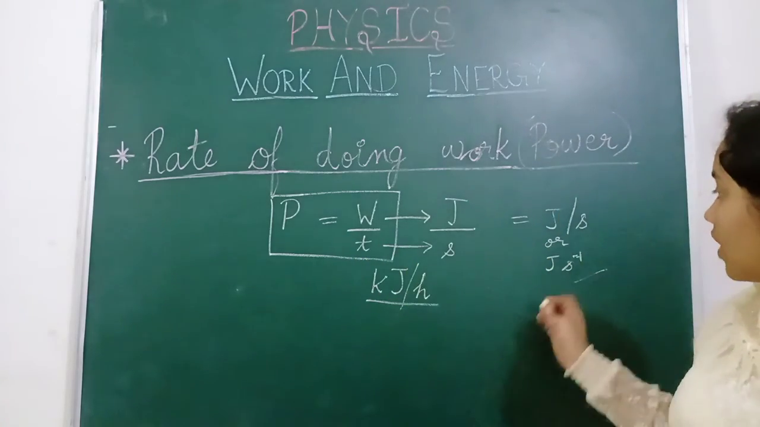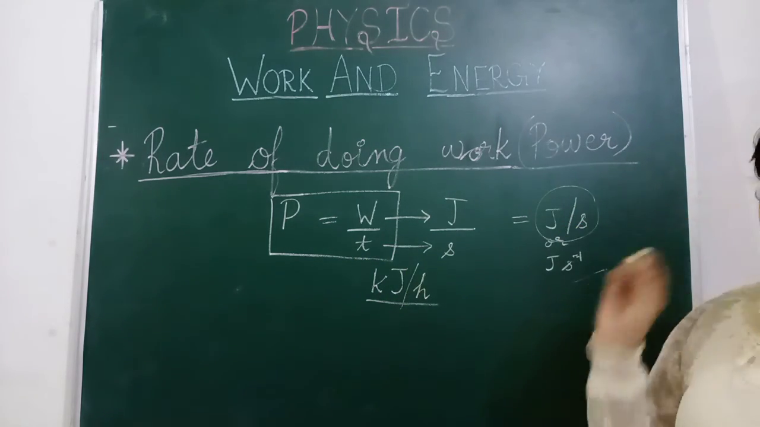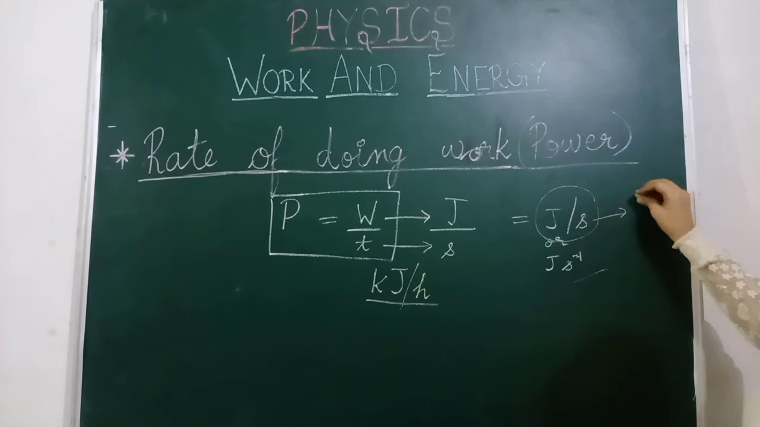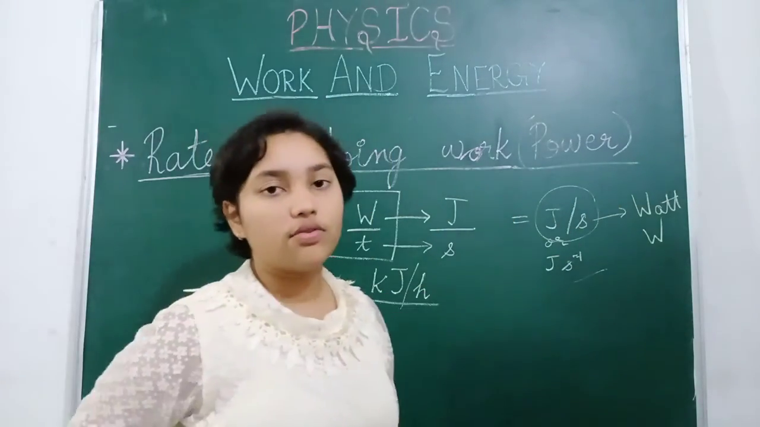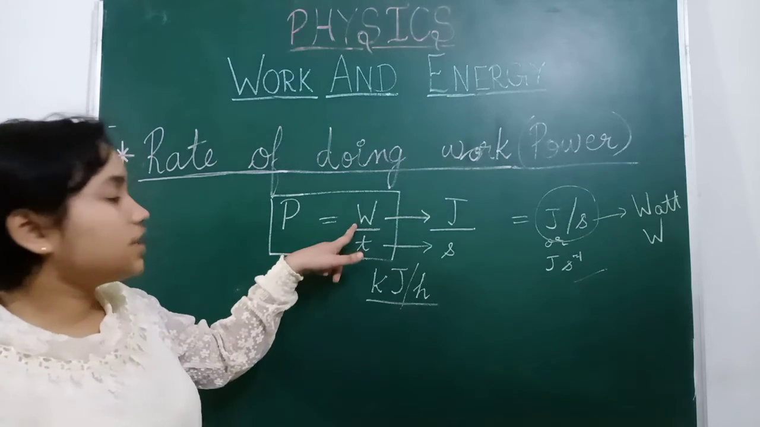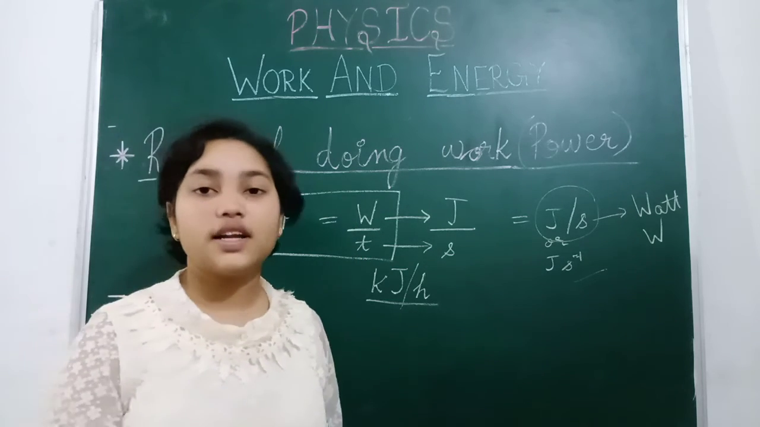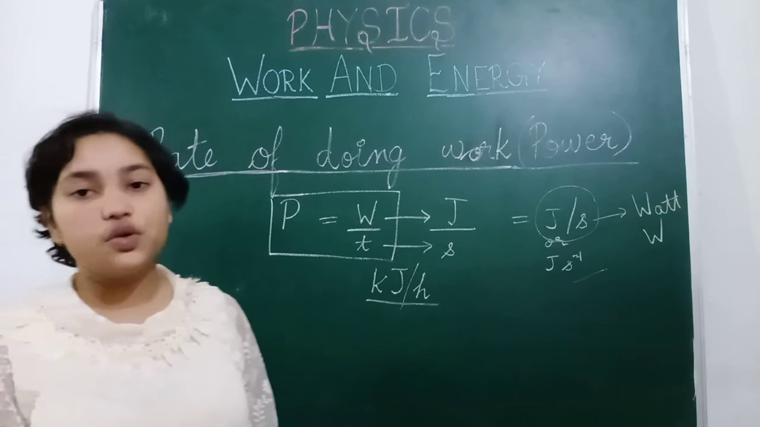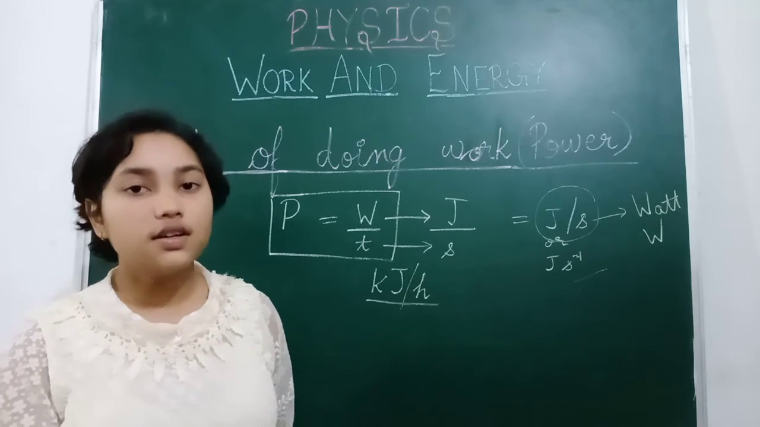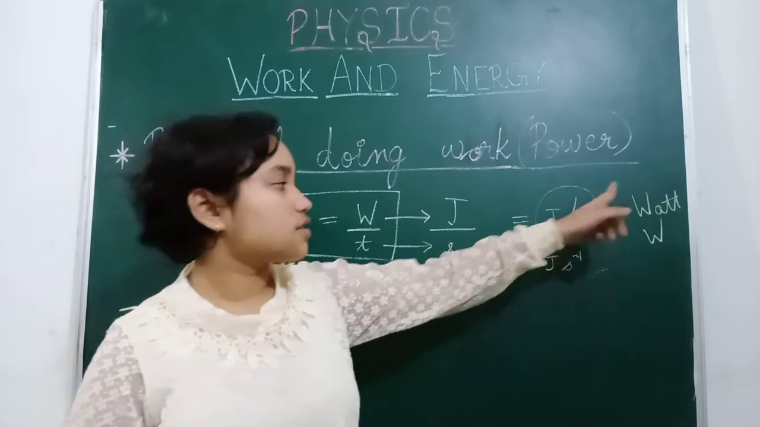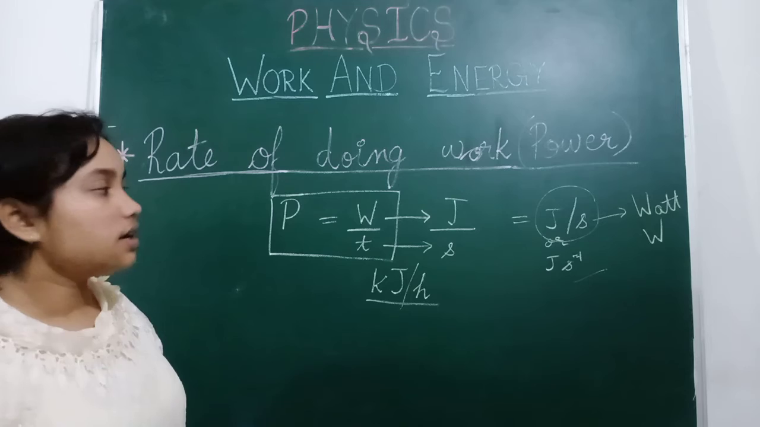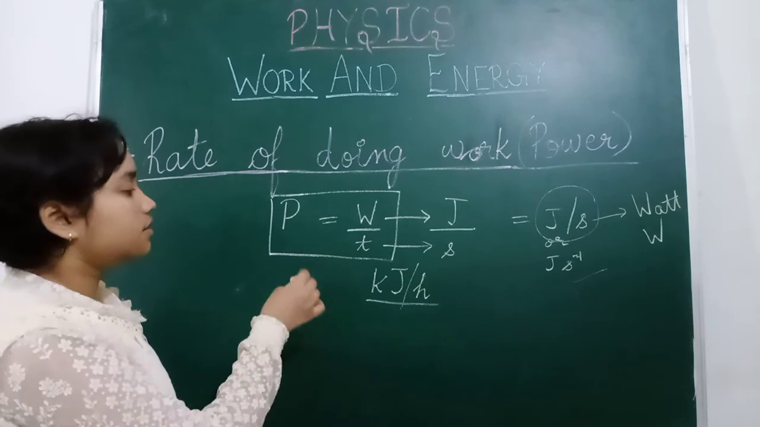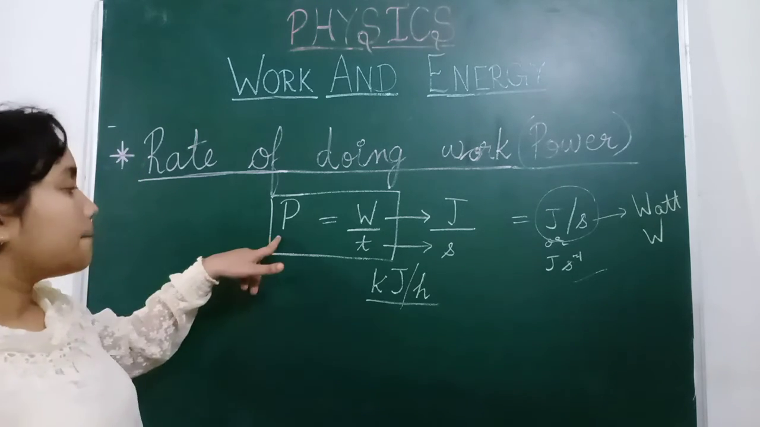And joule per second is also known as watt, W-A-T-T, watt, and it is denoted by W. So this is also the unit of power. As we know, the SI unit of work is joule, but in actual it was Newton into meter. So that's why joule per second is also known as 1 watt. So power is the rate of doing work, how much work is done in a certain period of time, that is known as power.